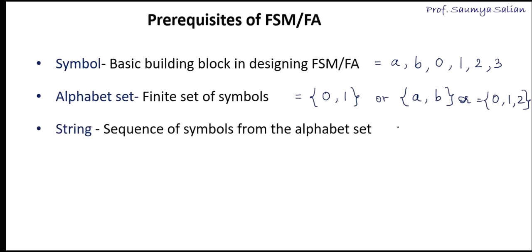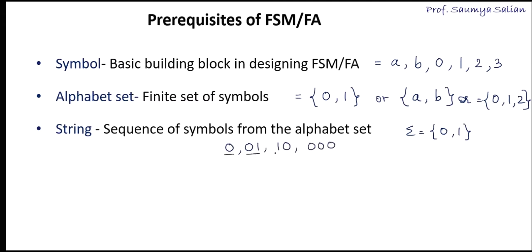So if my alphabet set is, let's suppose, 0, 1, what are the strings possible? From this alphabet set we can have 0 as one string, 0 1, 1 0, 0 0 0 0.